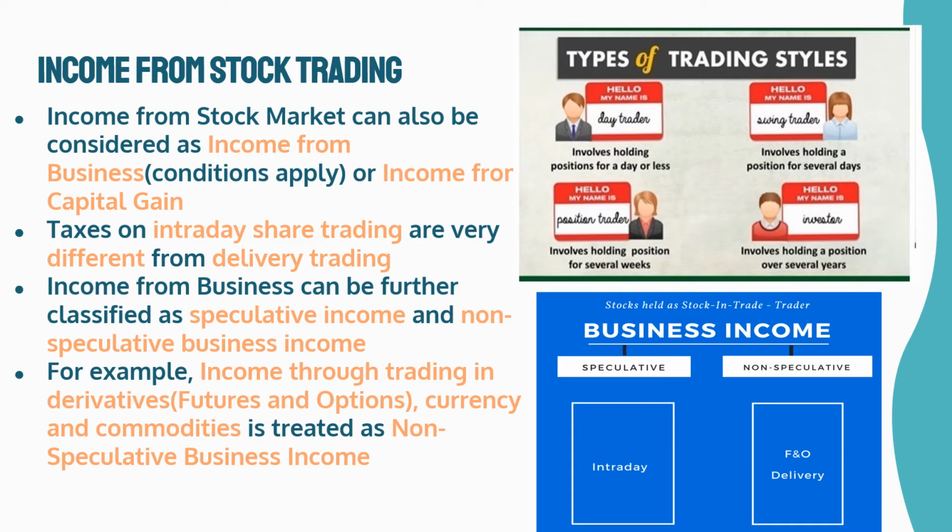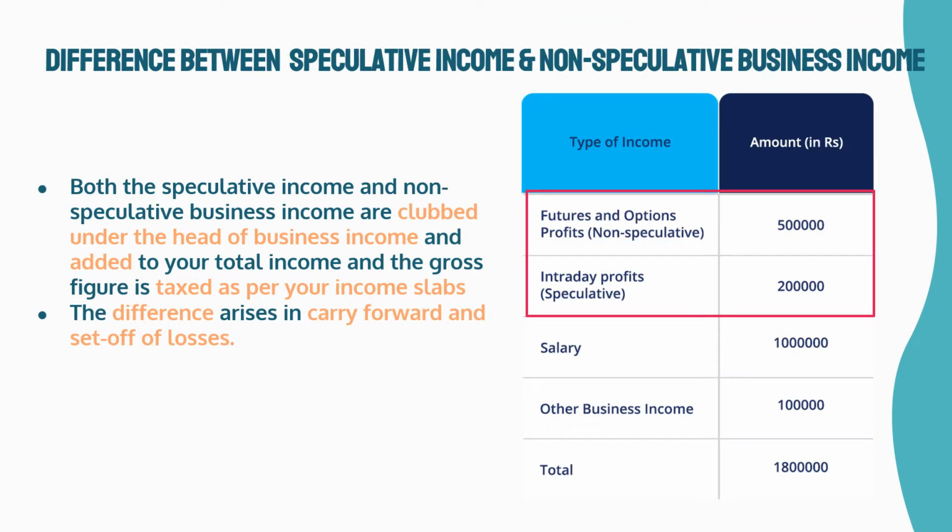Income from business can be further classified as speculative income and non-speculative business income. For example, income through trading in derivatives, futures and options, currency and commodities is treated as non-speculative business income. Both the speculative income and non-speculative business income are clubbed under the head of business income and added to your total income, and the gross figure is taxed. However, the difference arises in carry forward and set off.